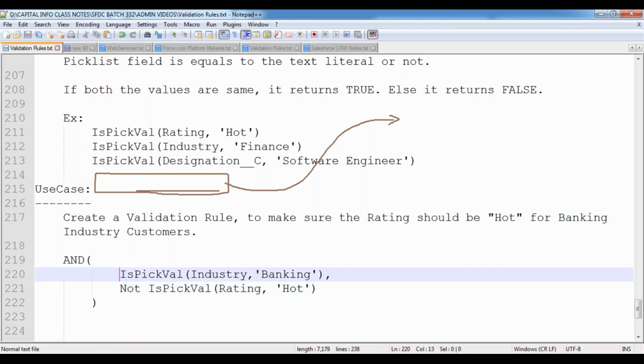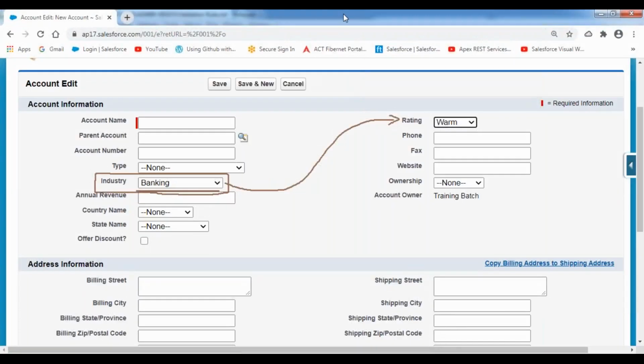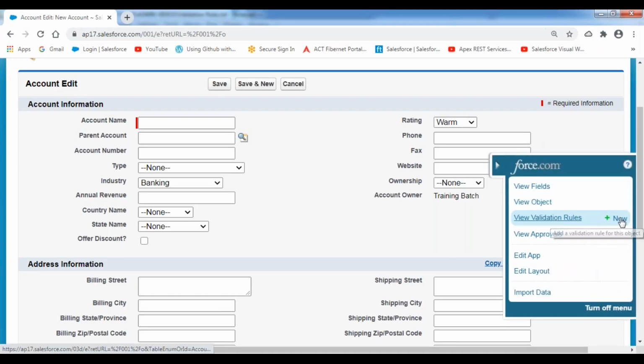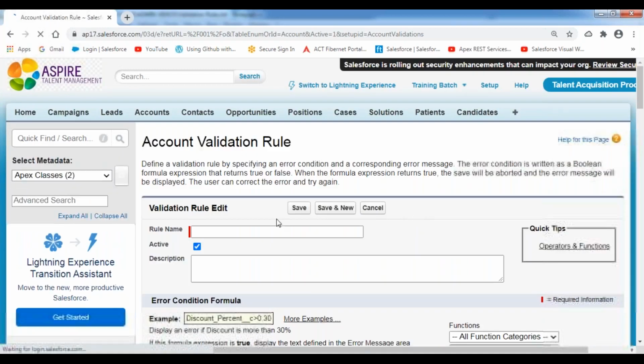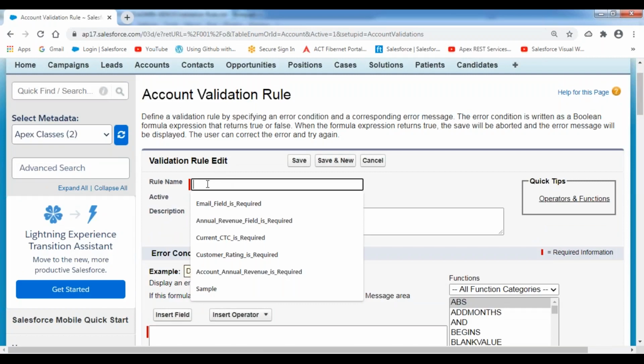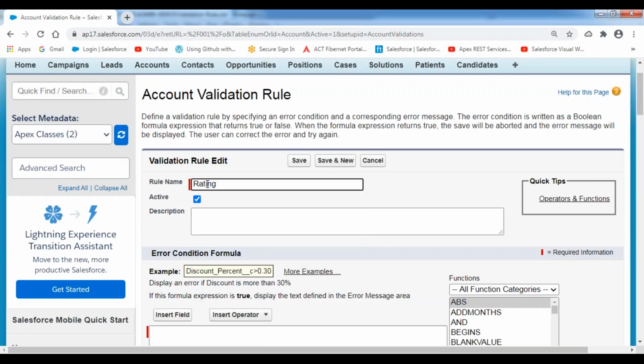Now, let's create the validation rule right now. Click on the new button to create a new validation rule. Rule name: Rating should be hot for banking customers.